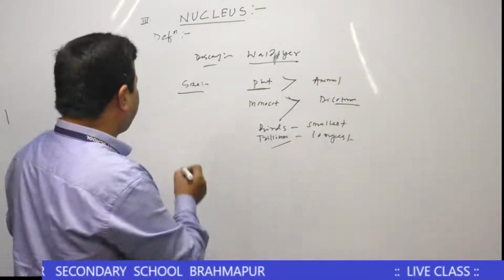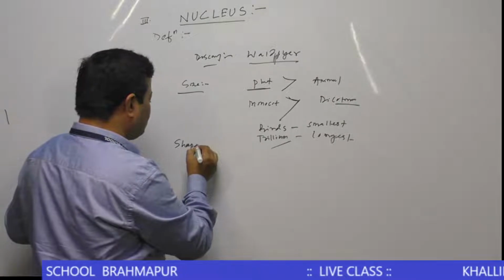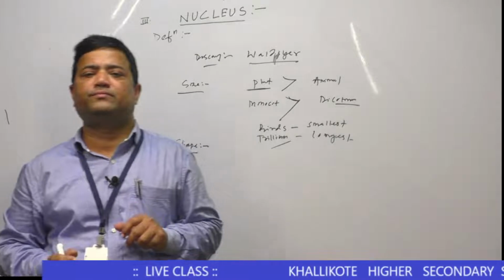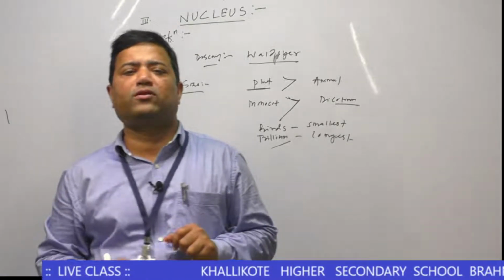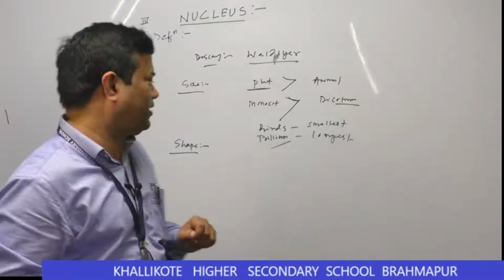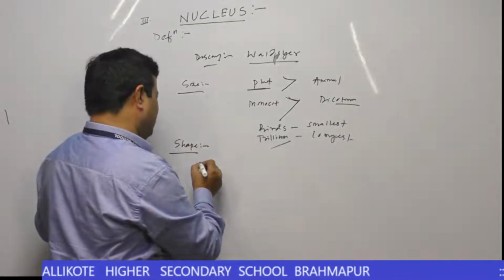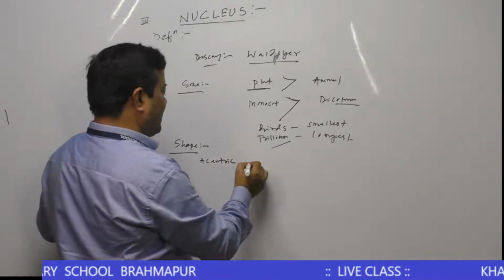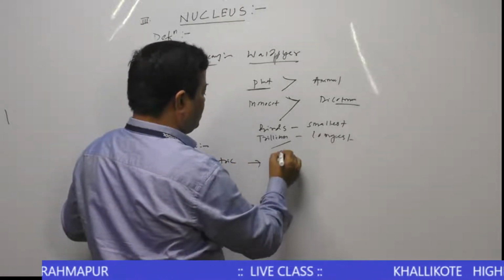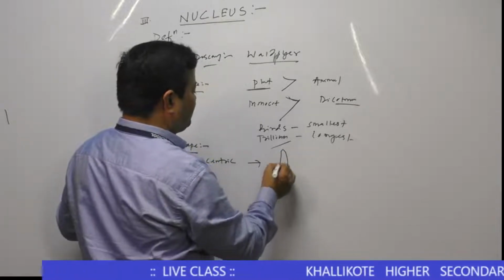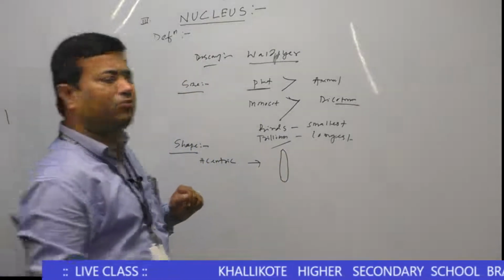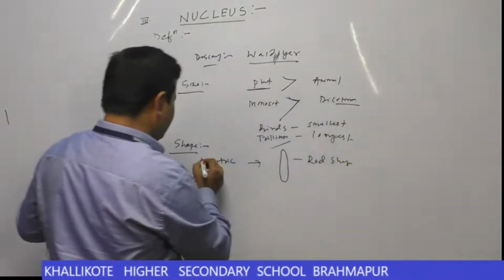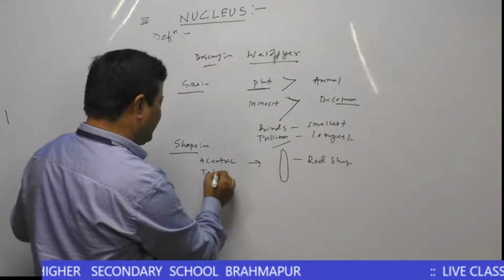Then comes the shape of the chromosome. On the basis of the position of the centromere, the shape of the chromosome is of different types. First one is the acentric chromosome. Acentric means the centromere is completely absent in the chromosome, and it looks like a rod-shaped structure.